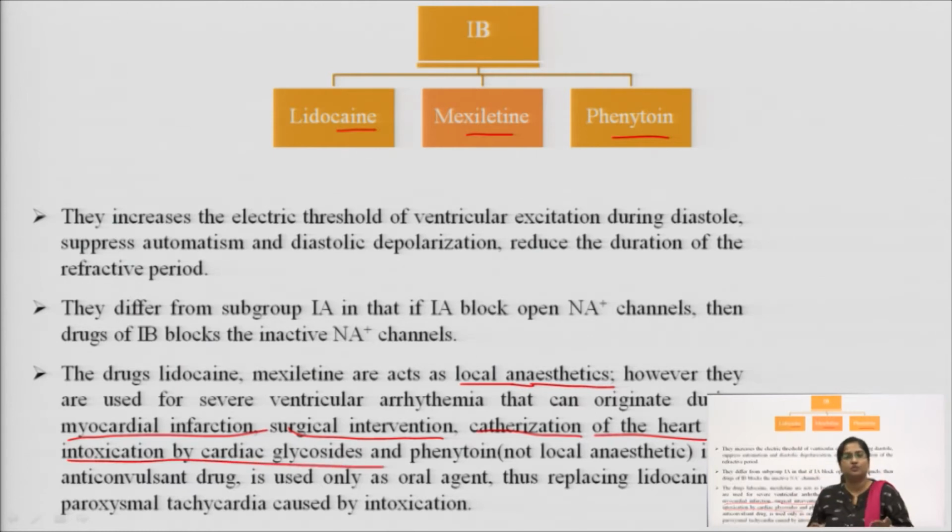These are the conditions where we can use them. That means, they can be used in various types of arrhythmias or problems related to our cardiac system.